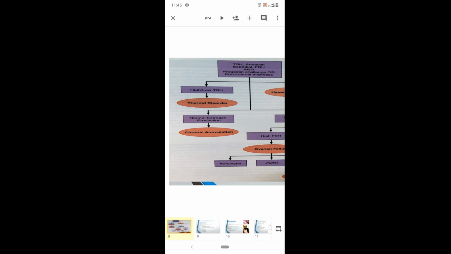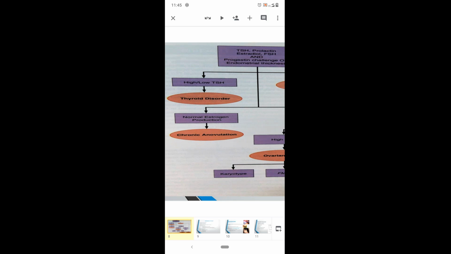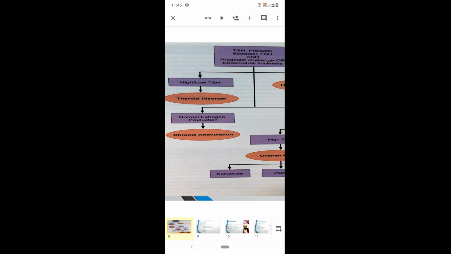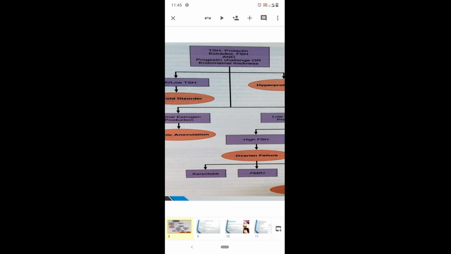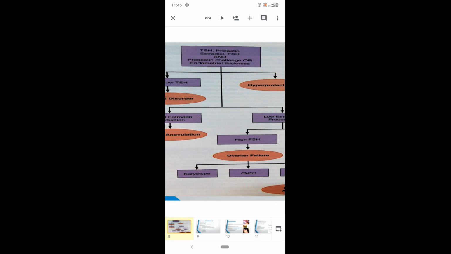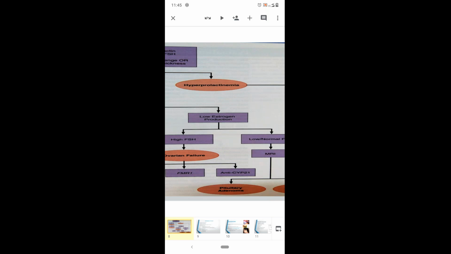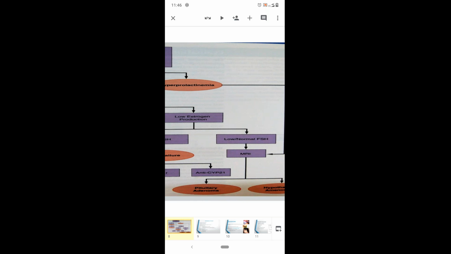Coming to the TSH levels, if it is a high or low TSH levels, both will cause menstrual abnormalities, irregularities in a woman. So high and low TSH will cause secondary amenorrhea. If there are any abnormalities, we'll go with the thyroid disorder and we'll manage her accordingly. And if she's having hyperprolactinemia, that is prolactin levels, 25 nanograms per ml is a normal value. If it is more than 25, then we'll call it as hyperprolactinemia. We have grades in hyperprolactinemia also, depending upon the value of the prolactin. If she's having hyperprolactinemia, then we have to evaluate.